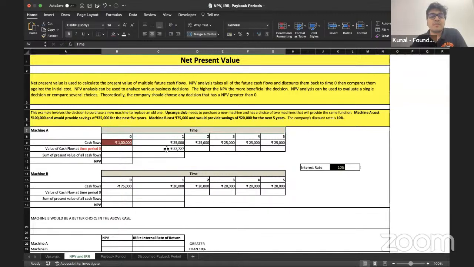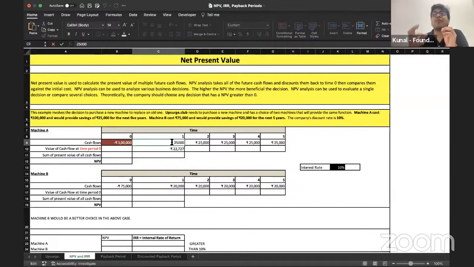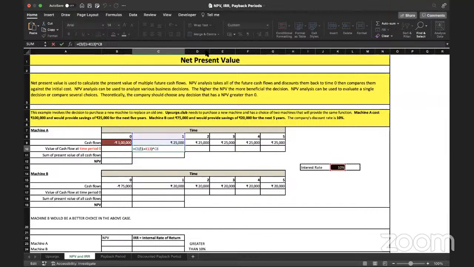All right, Sweksha, can I please? Okay, so Sweksha, the idea is pretty simple here. There's a positive cash flow that I'm going to receive at the end of year one. The cash flow is 25,000, and I want to figure out what would be the value of this cash flow in today's terms. A year later the value is 25,000; what is its value in today's terms? So you simply need to divide it by the discount rate. You can see 25,000 divided by 1 plus 10% to the power 1. Why to the power 1? Because we have to discount for only one year. All right, so that is the idea. Done, Sweksha?